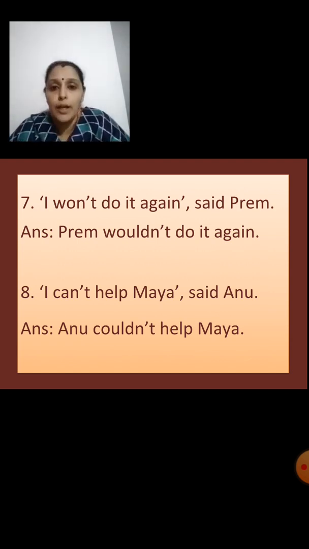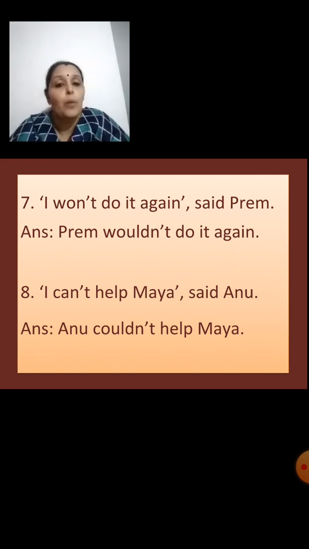So children, understood till here? When do we use wouldn't? When do we use couldn't? Yes, wouldn't is the past for won't and couldn't is the past for can't. Couldn't means I want to do it but I am not in a position to do it.